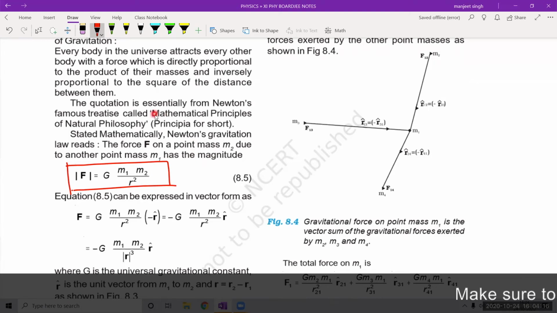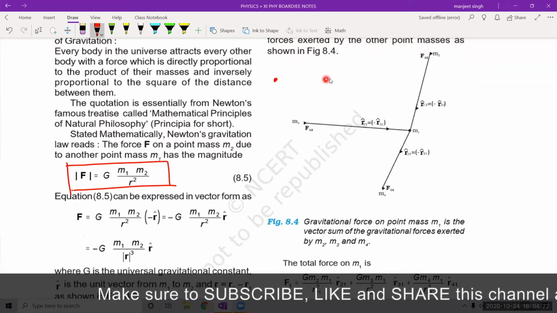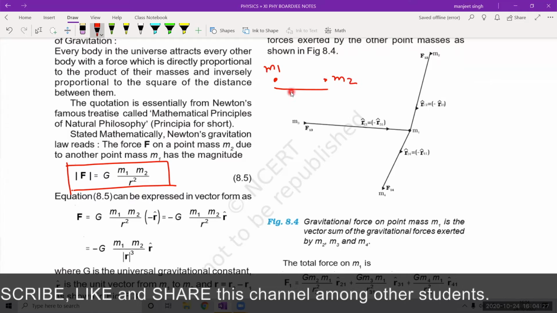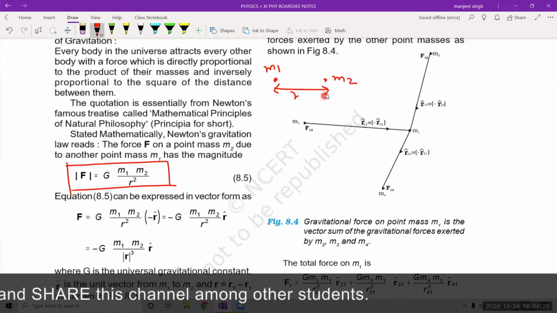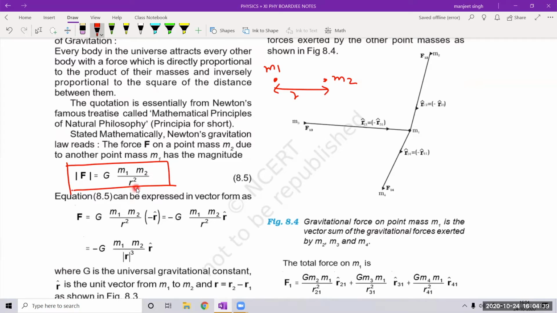If m1 and m2 are two masses kept at a certain distance r, then the force of attraction between them is given by this formula, G m1 m2 upon R square. See that this force of attraction is inversely proportional to R square. So that is why it is called the inverse square law. Coulomb's law also is an inverse square law.